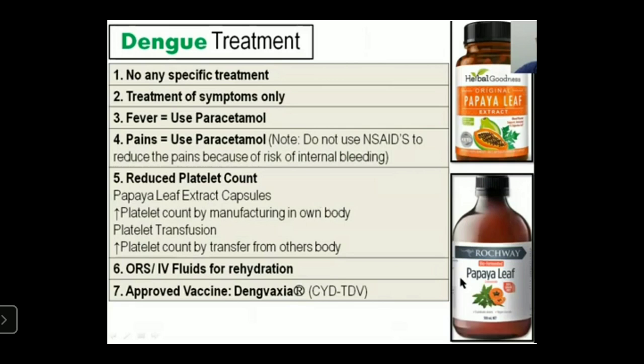Also in dengue fever, platelet count can be decreased. So increase the platelet count by using papaya products like papaya leaf extract and papaya leaf preparations to improve the platelet count. Also give oral rehydration salts, and also give the vaccine Dengvaxia. It is an FDA approved vaccine, CYD-TDV, approved in December 2015, developed by Sanofi Pasteur.